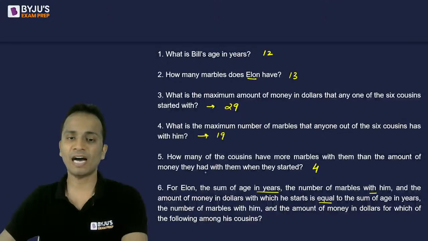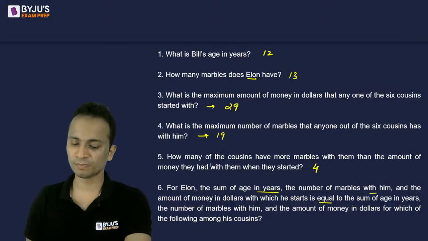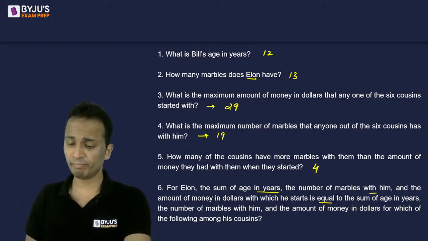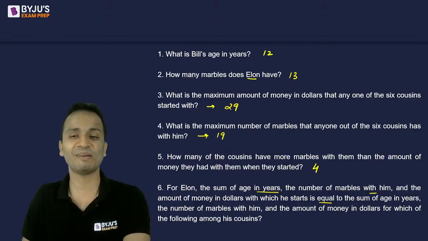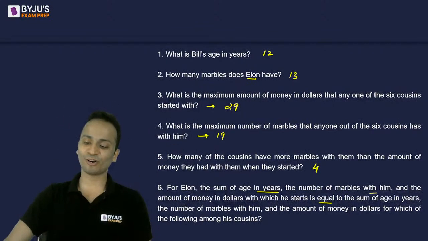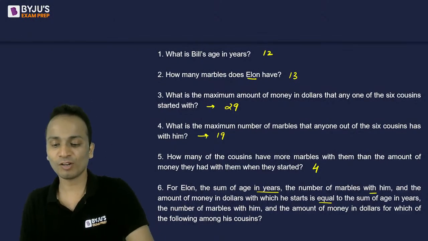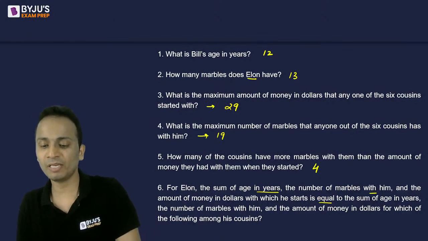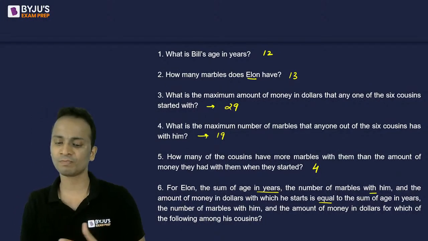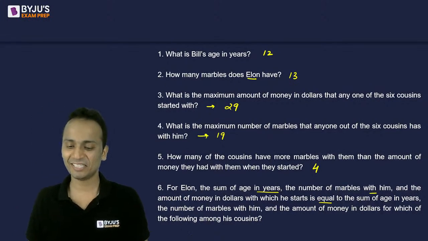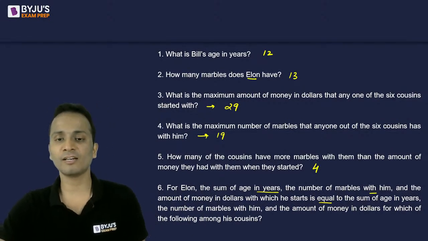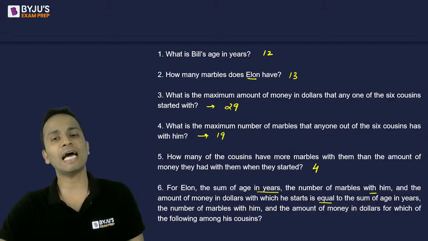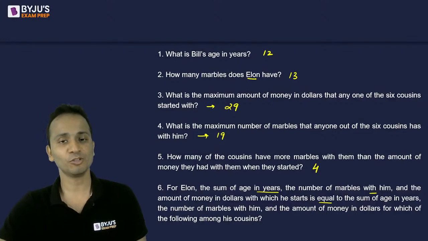Okay, so we have answered all the 6 questions. One of the students has just mentioned that the CAT registration date has been extended to 20th of September. So it's good for all of you who have not applied. One of the students at the beginning of this session was asking me if the date will extend or not. So the date has extended. Okay, you must be happy. All right. So now you have another 1 week to fill the CAT registration form. Okay, so please do that.